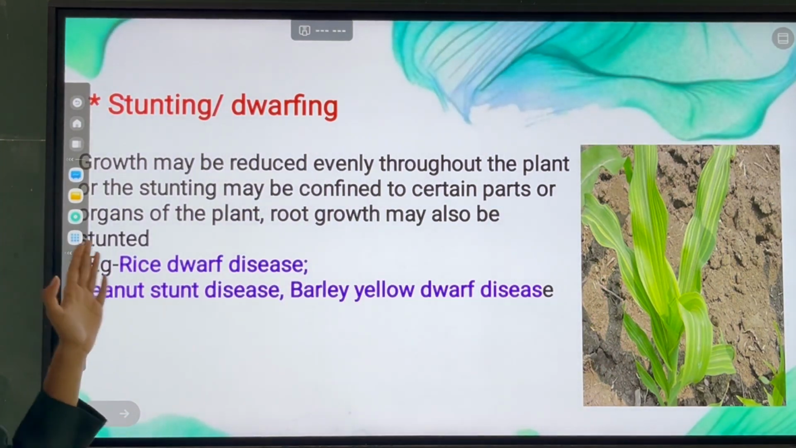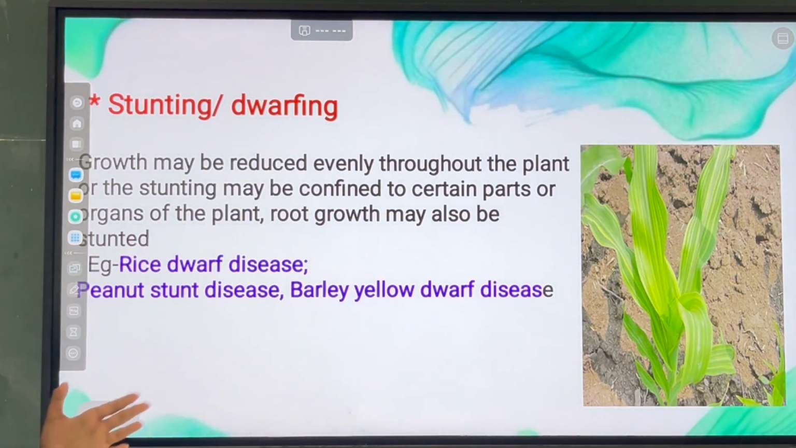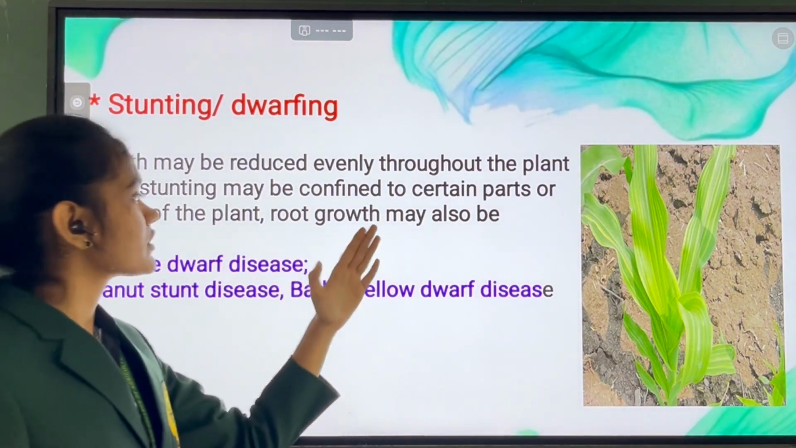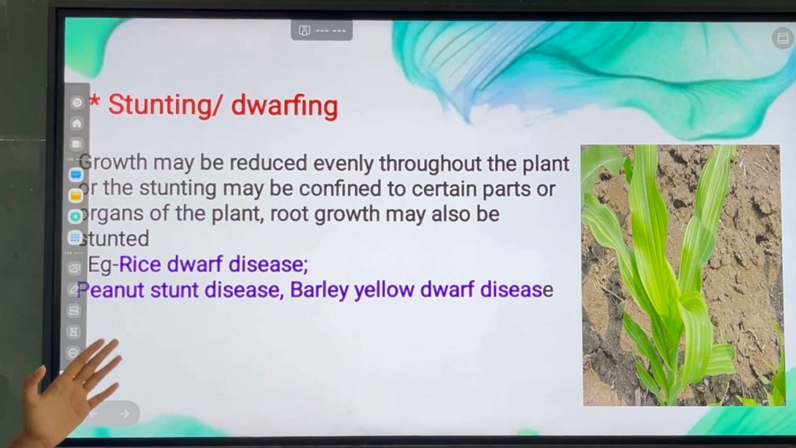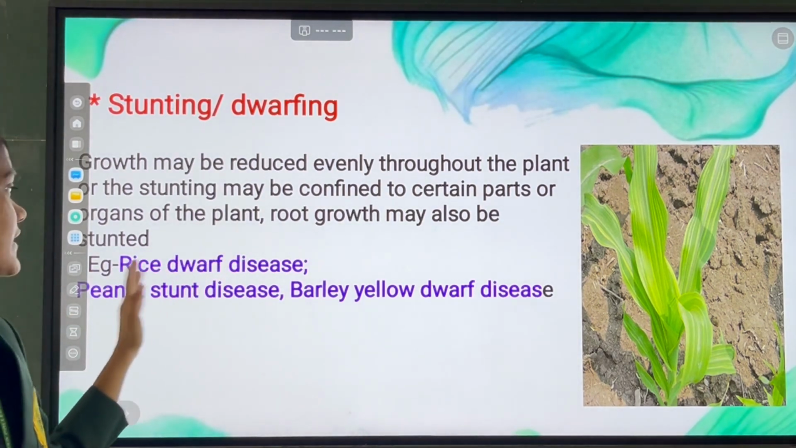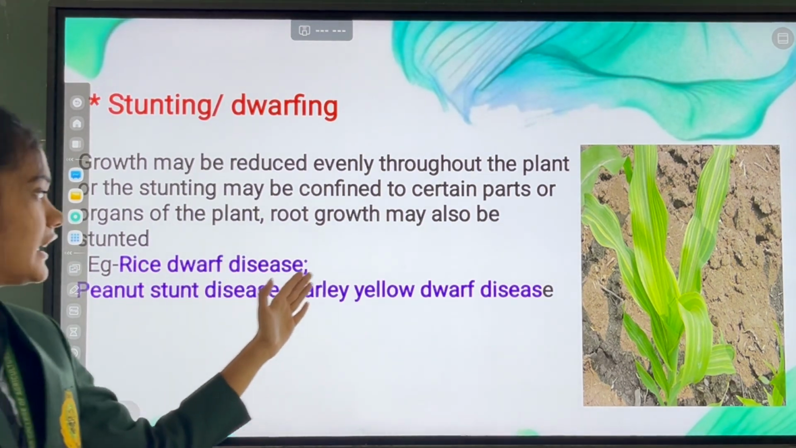And the next symptom is stunting. Growth may be reduced evenly throughout the plant or stunting may be confined to certain parts or organs of the plant. Root growth may also be stunted. Examples like rice dwarf disease, pea stunt disease, barley yellow dwarf disease.